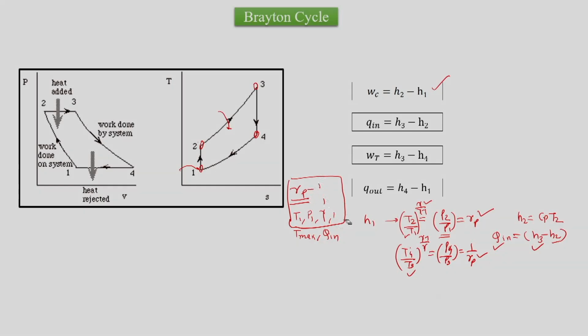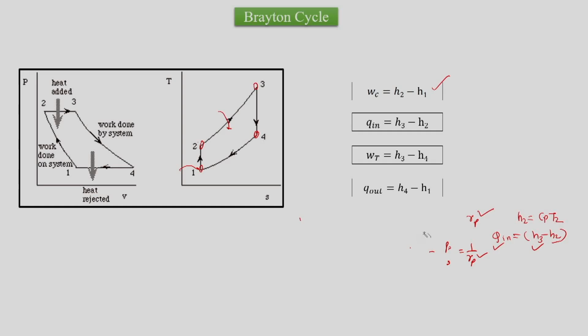So practically, knowing all these points, we can calculate work and heat interactions as we have said in these formulas. Knowing these work and heat interactions, we can find out the net work for the gas turbine power plant, and that is Wt minus Wc.